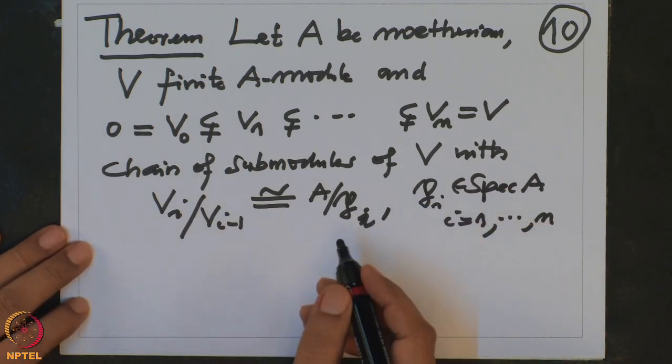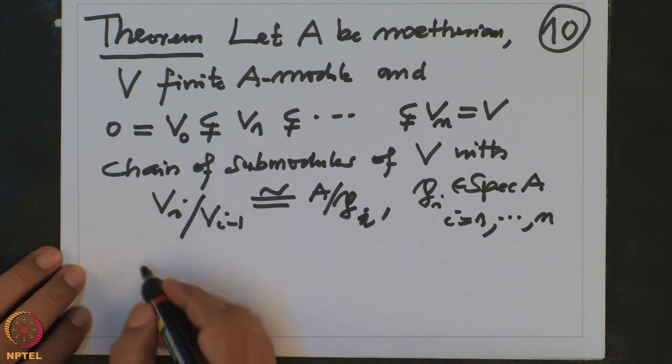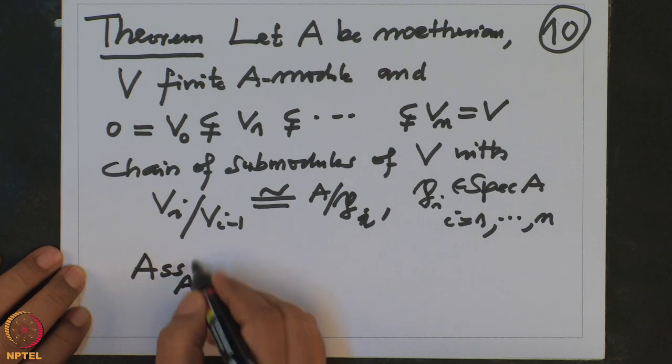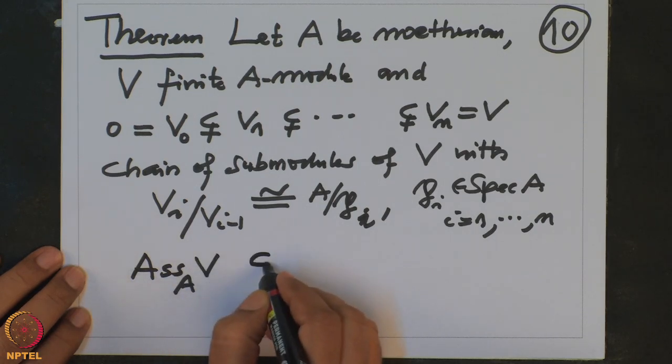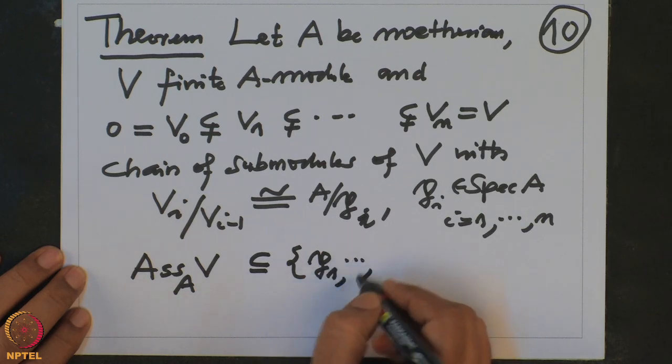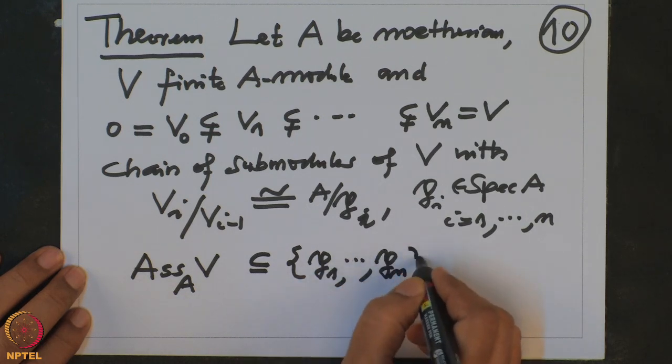Okay, then remember we have proved earlier that the associated prime ideals of V are contained in P1 to Pn. This we have proved earlier.